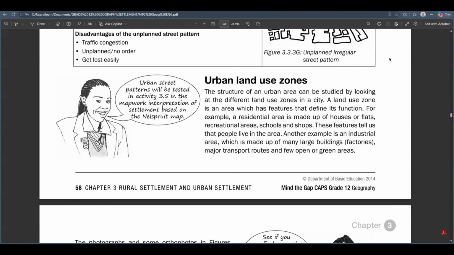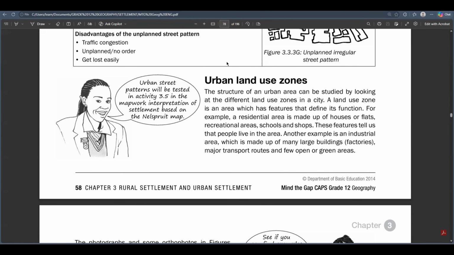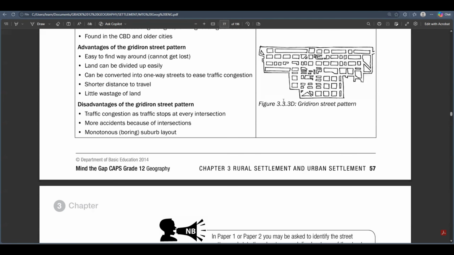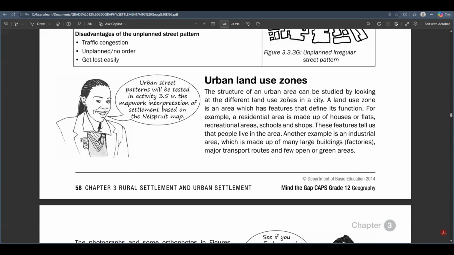Today we'll be doing urban land use zones as part of the structure of an urban area. Remember, we already talked about two aspects of the structure of the urban area. We talked about the urban profile, which is the side view of an urban area. And then we also talked about the spread patterns. So the last aspect that we look at when we are studying the structure of an urban area is the urban land use zones.